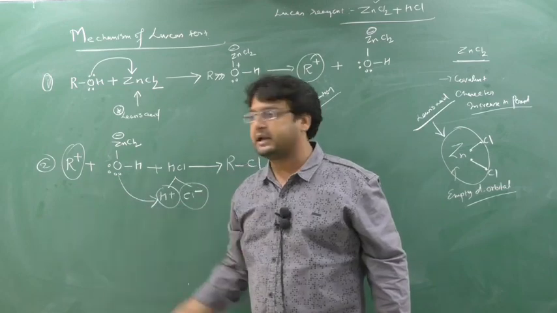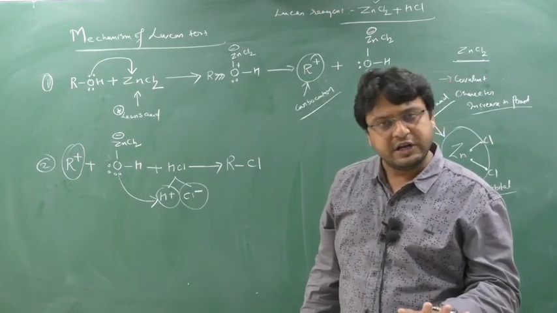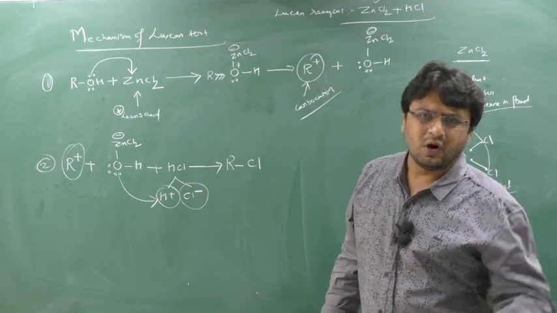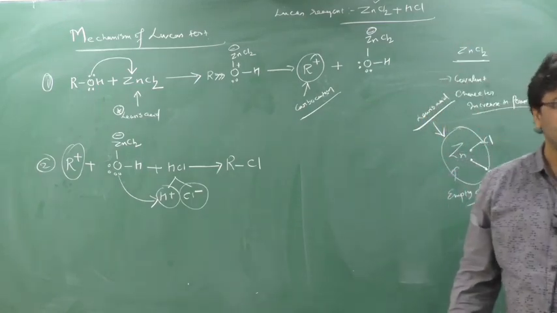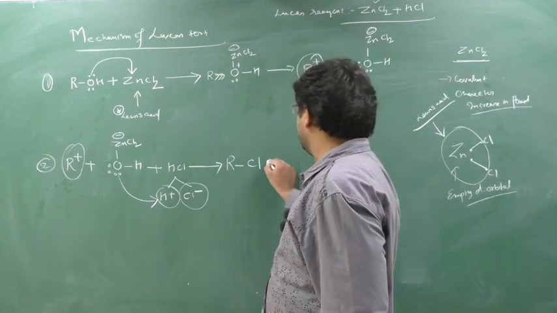If 3 degree carbocation, the reaction will be very fast. 2 degree carbocation, reaction will be very slow. 1 degree, very very slow, no reaction. On heating and all we will see this, but at room temperature no reaction. Clear? Now here what will happen?